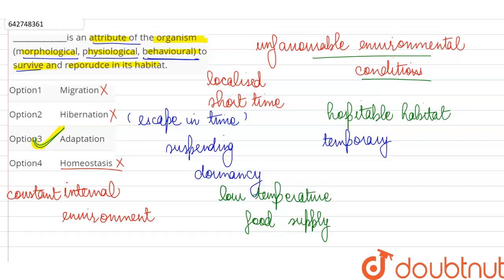as it is seen that some lizards and many other reptiles also, they come out into the sunlight when the body temperature gets low, and then they go back in the shade or under the ground when body temperature starts rising. All of these different characteristics which enable an organism to survive in the unfavorable environmental conditions are called adaptations. So our correct answer over here is option C.